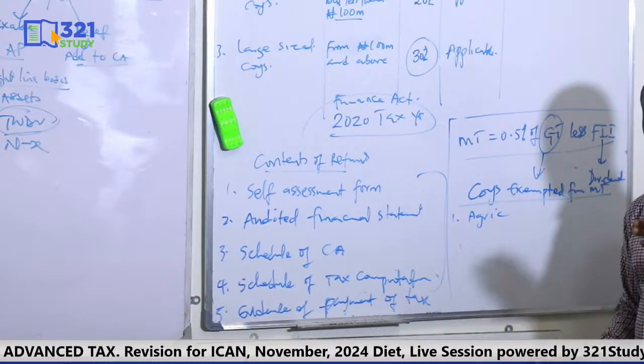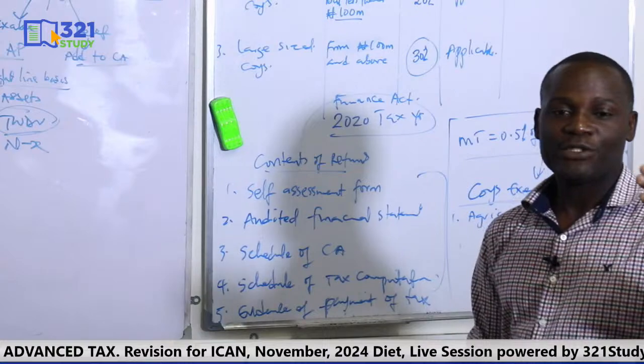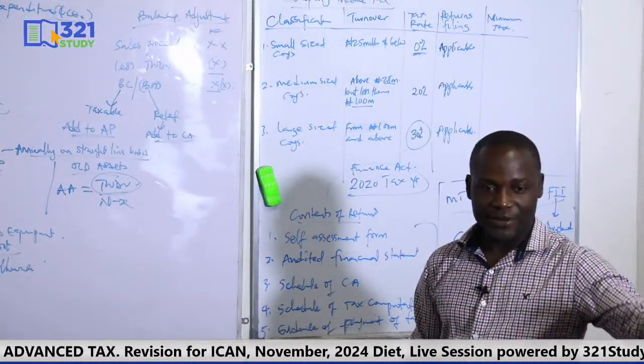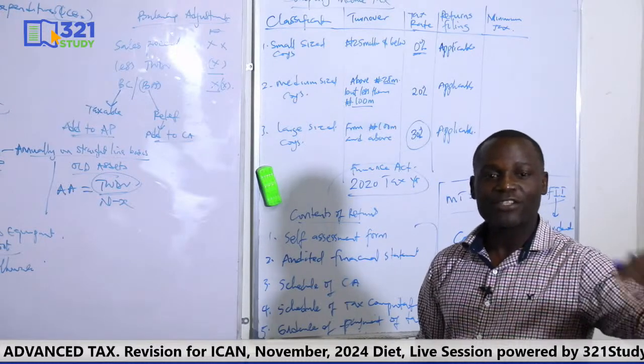If it is an agricultural company, it is exempted from minimum tax, so don't do minimum tax. So once you read the question and they say XYZ Limited is into Agri-Allied, it's an agricultural company, the meaning of that is that don't compute minimum tax.